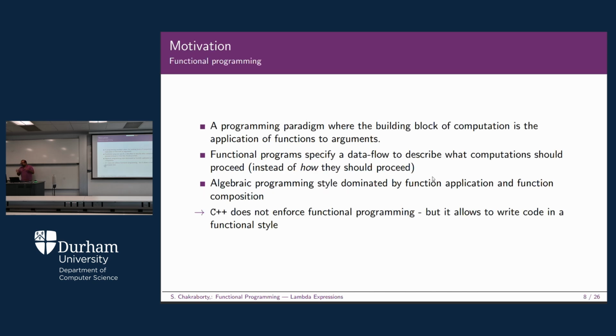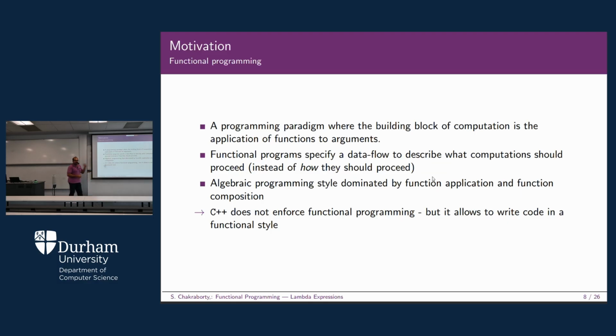Functional programming is a programming paradigm where the building block of computation is the application of functions to arguments. Functional programs specify a data flow to describe what computation should proceed instead of how. The how implies writing some sort of source code, where the most important part is the data flow.